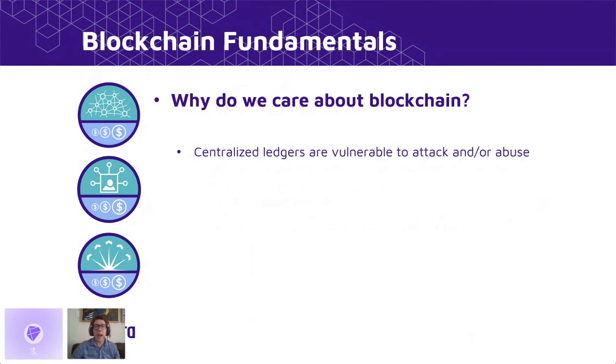Well, right now we already have ledgers. It's just that they're centralized. So instead of having a ledger that's controlled by a large group of people, we have ledgers that are controlled by single parties. So for example, my bank has a ledger of me and all of the other customers of the bank, and they have all of our personal information in that ledger and all of our financial history, and they can do whatever they want with it. So as you can see, the primary problem with centralization is that it's not only vulnerable to abuse internally, but also to attack from the outside. It's very risky to keep all of this information in one place.